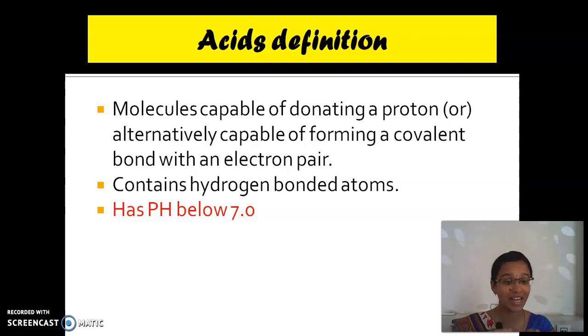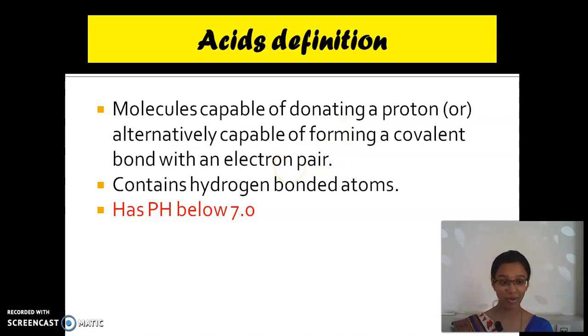It is a covalent bond. They exchange their electrons and form a covalent bond. So they can give a proton, otherwise they can form an electron pair, forming a covalent bond. Clear? And then it contains a hydrogen bonded atom. That means acids contain hydrogen in them.